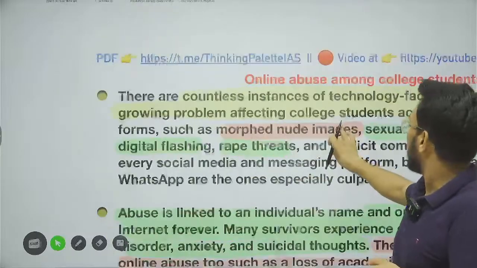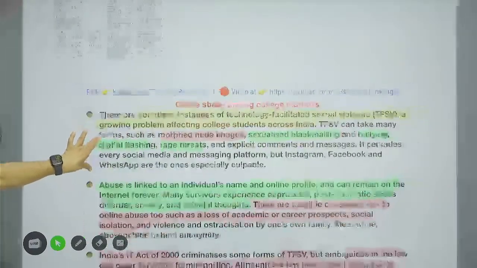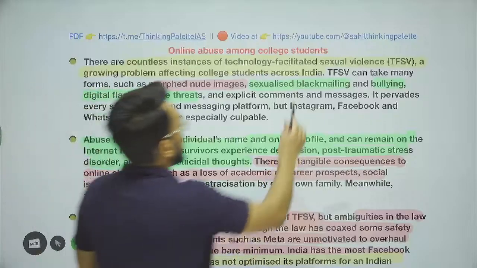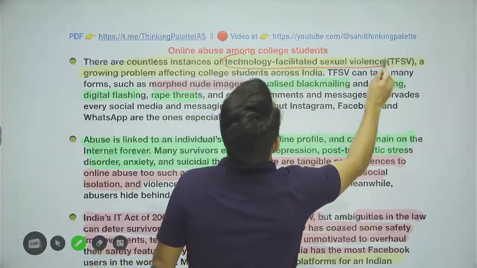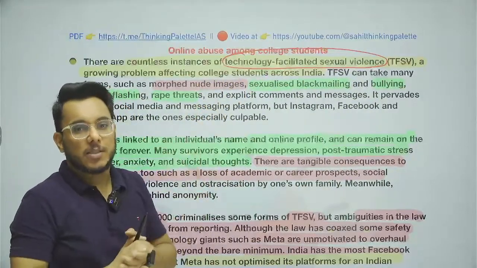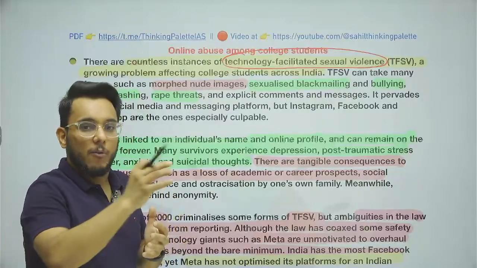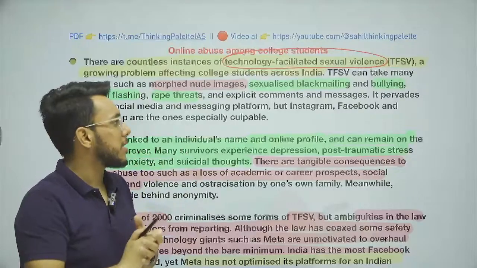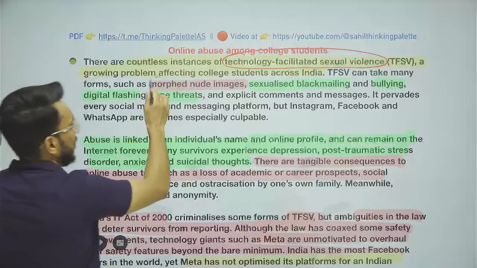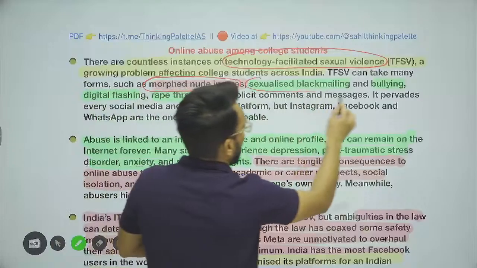Now, okay, so basically, guys, you might have often come across that there is this technology facilitated sexual violence that has largely been committed against women. What is this technology facilitated sexual violence? Using the internet to carry out sexual violence against women. So technology facilitated sexual violence could be, for example, making morphed nude images of women, okay, sexualized blackmailing, okay.